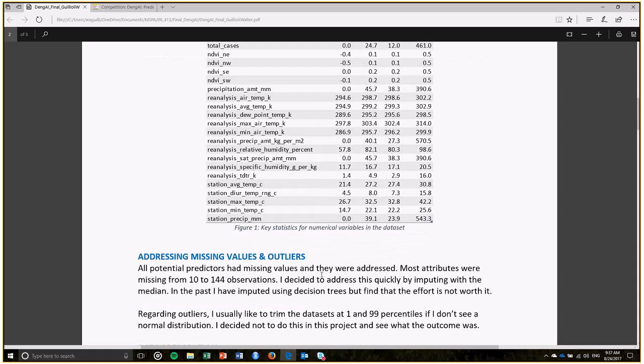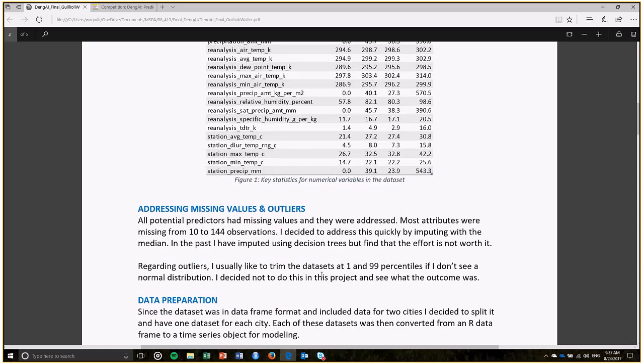Let me jump to this first. There were a lot of missing values for these numerical attributes, so I decided to keep it simple and do imputations. I didn't want to delete observations. I know R has a fancier package to deal with missing values, but I did it the good old way. I just checked if there was a missing value, and if there was, I imputed the median for that particular variable across the board.